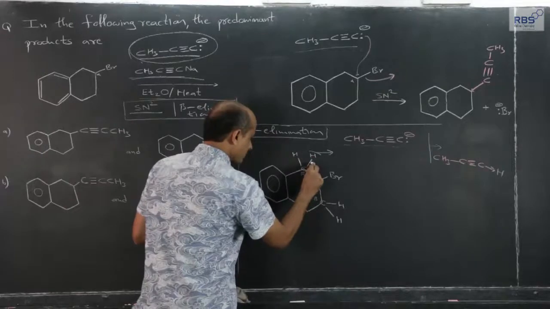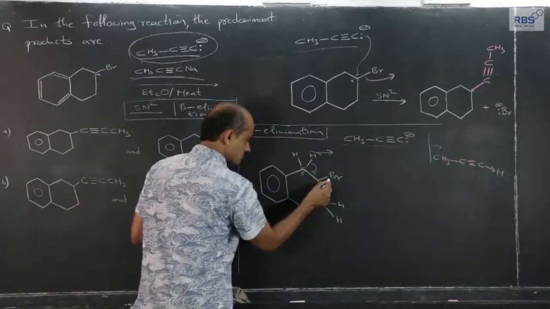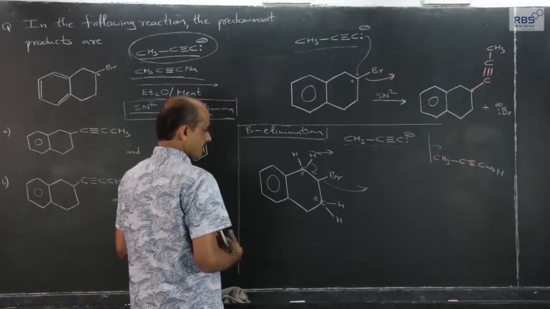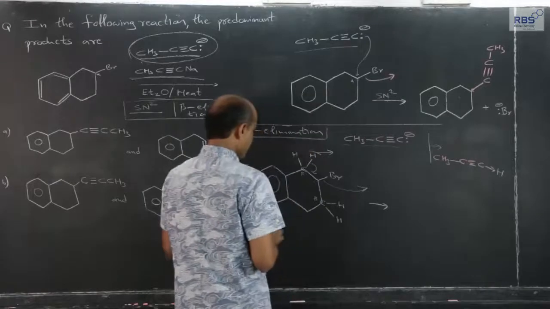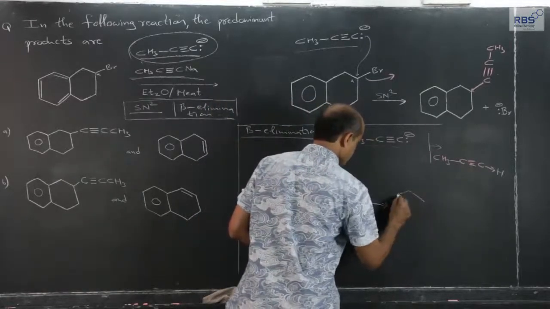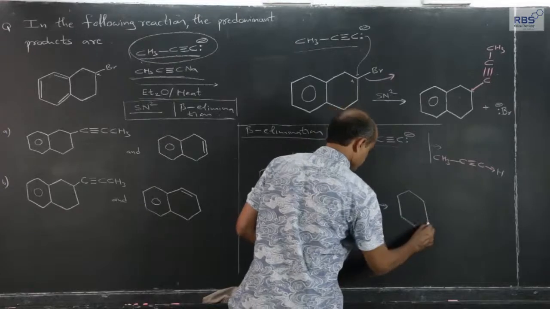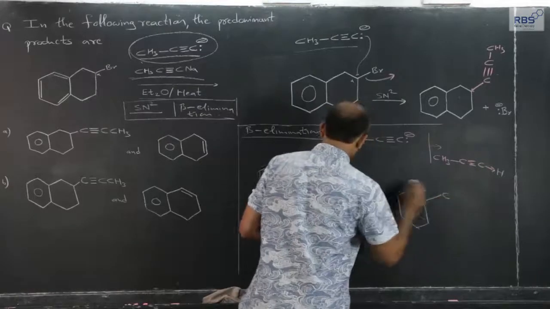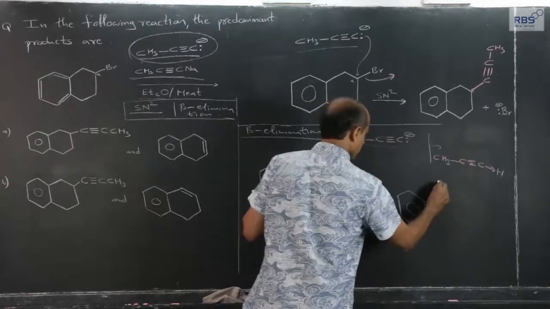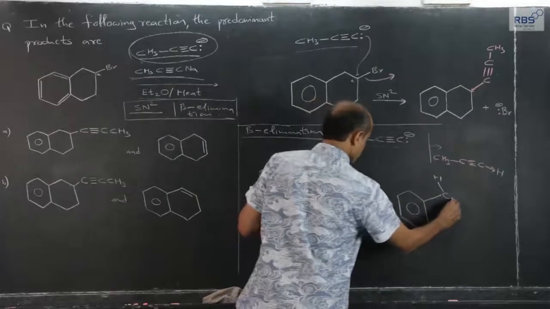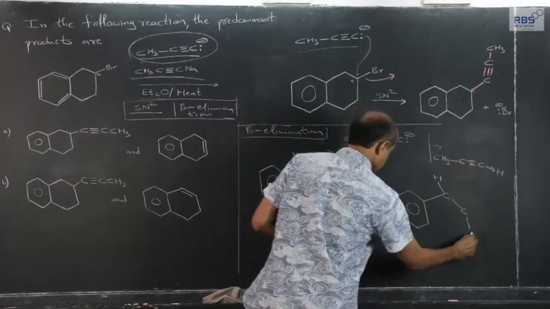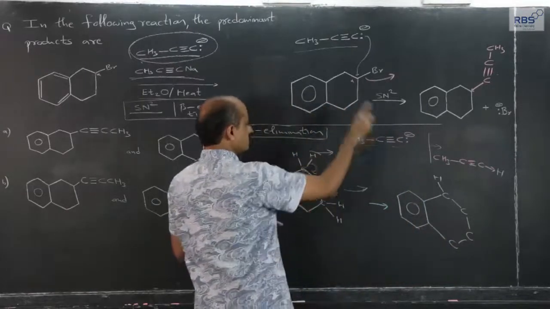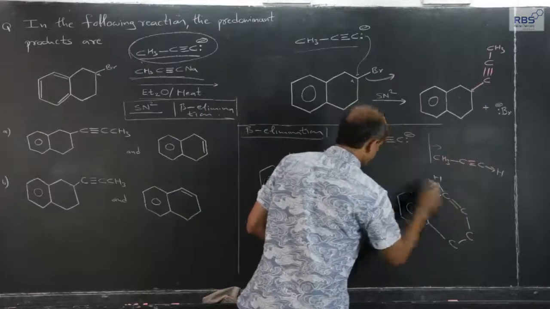And this electron pair now forms a shared pair, and the halogen, here it is bromine, goes out in the form of Br minus ions. And therefore, what we get is, let me write the carbon atoms, one hydrogen atom is there. The hydrogen atom goes out in the form of H plus ions, and therefore, a double bond will be formed here.